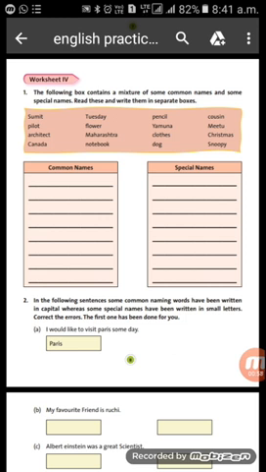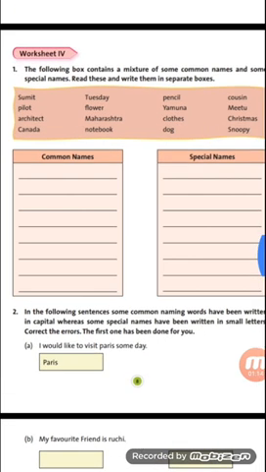So students, till now we have completed worksheets up to worksheet 4 of our practice book, and I hope you all have done it correctly, as I have told you how to identify common names and special names. What is the first step for identification? Special names always begin with a capital letter. Like we can see here, you can cross check your answers. Sumit is a special name.